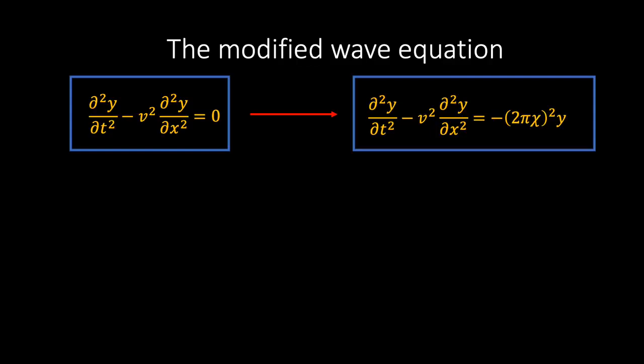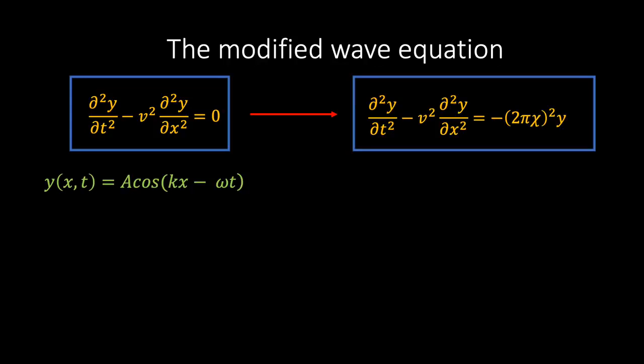The rationale behind this specific form of coefficient will become clear shortly. What we now wish to do is understand the effect of this modification on the constraint equation which links velocity, frequency, and wavelength. In order to reveal what's going on, let's substitute the wave displacement function into this new modified equation and see what we get.